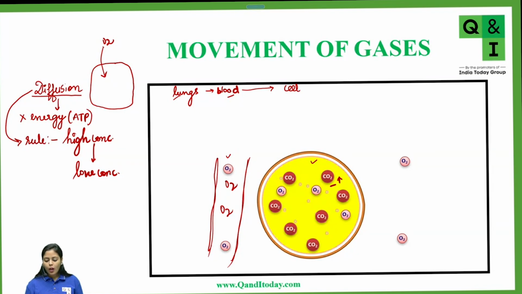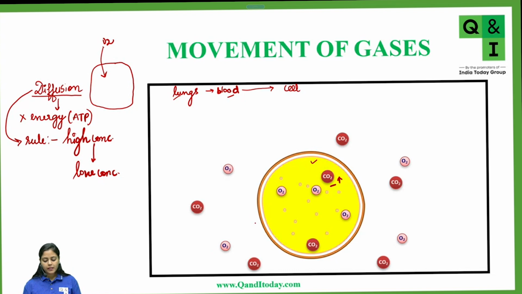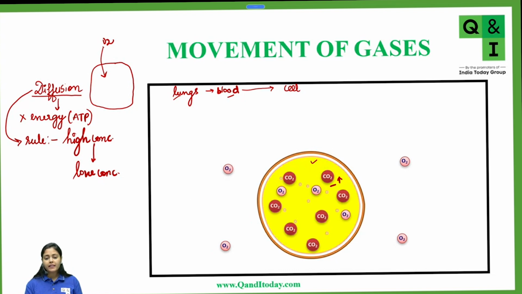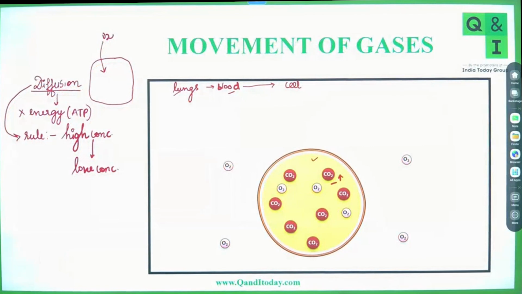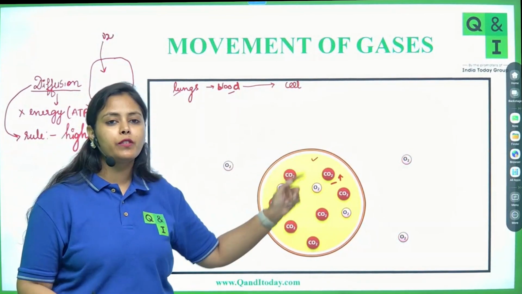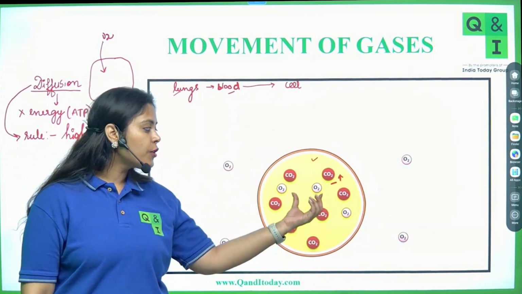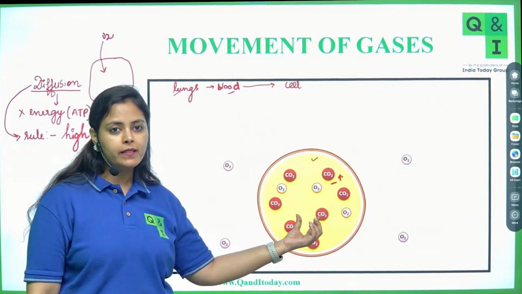So if you see from here, carbon dioxide is diffusing out of the cell. How is the transport of carbon dioxide taking place? Since the carbon dioxide was more inside the cell, where would it go? Will the carbon dioxide move from outside to inside or from inside to outside of the cell? Where? The concentration of carbon dioxide is more inside the cell.